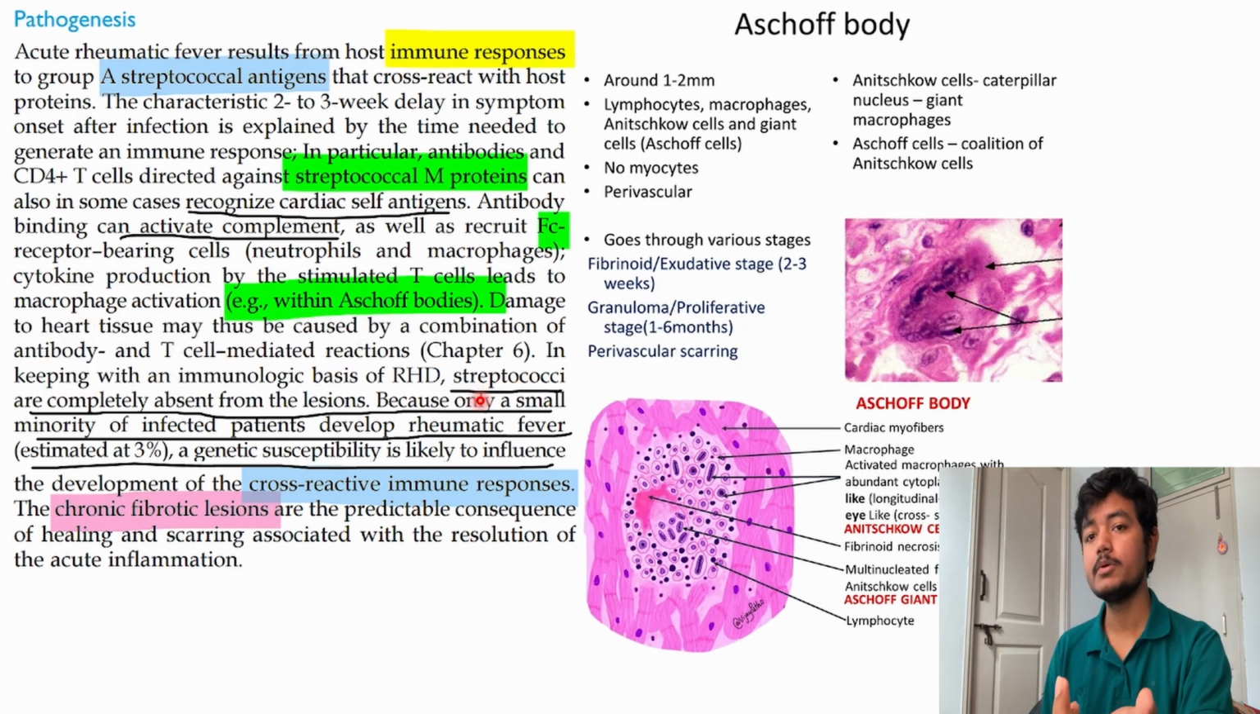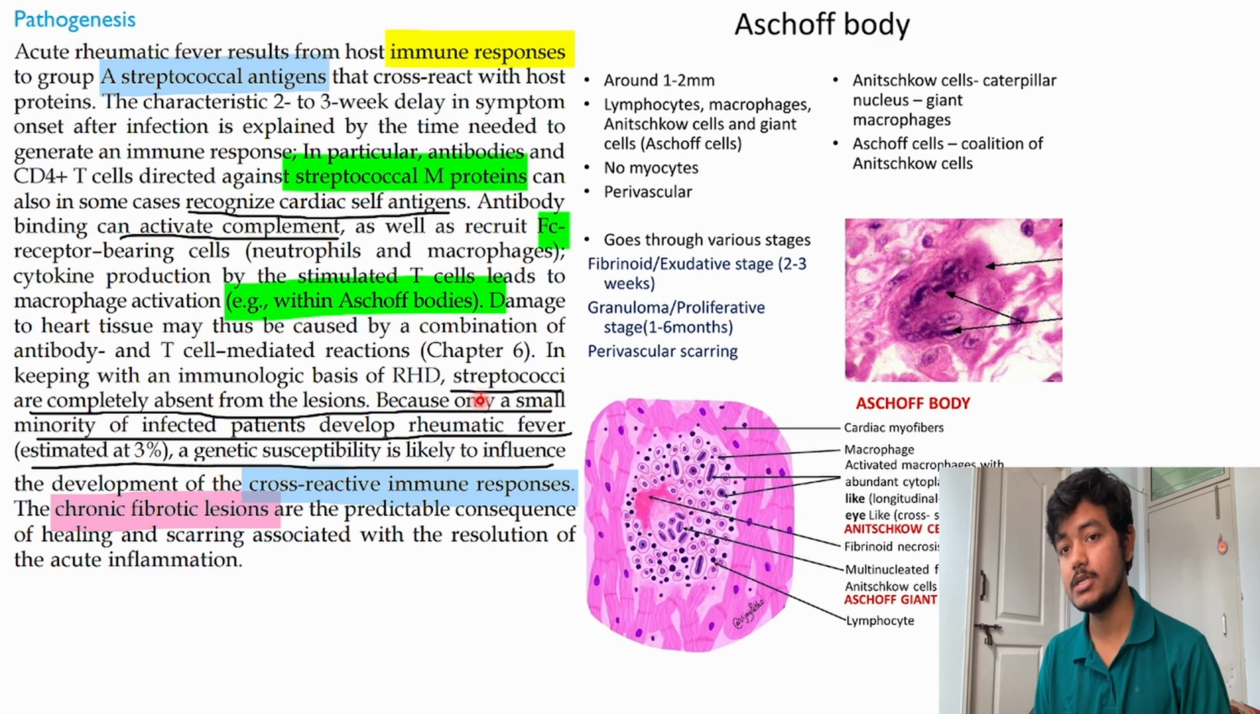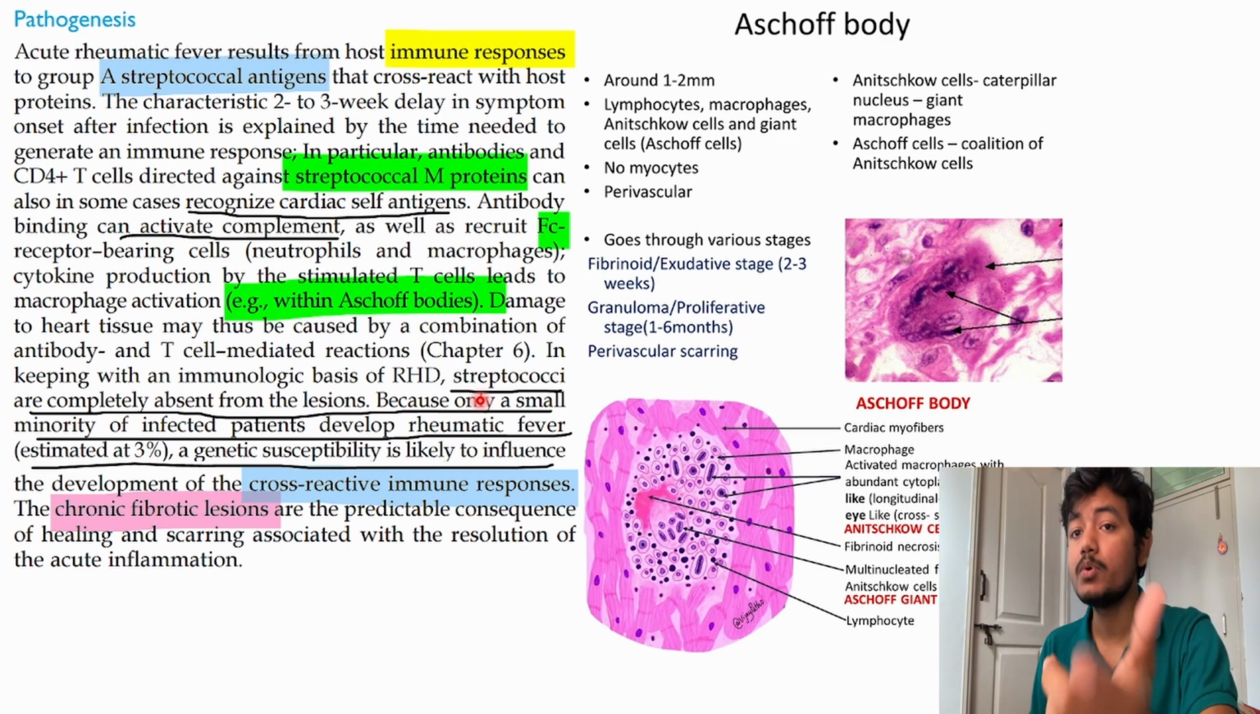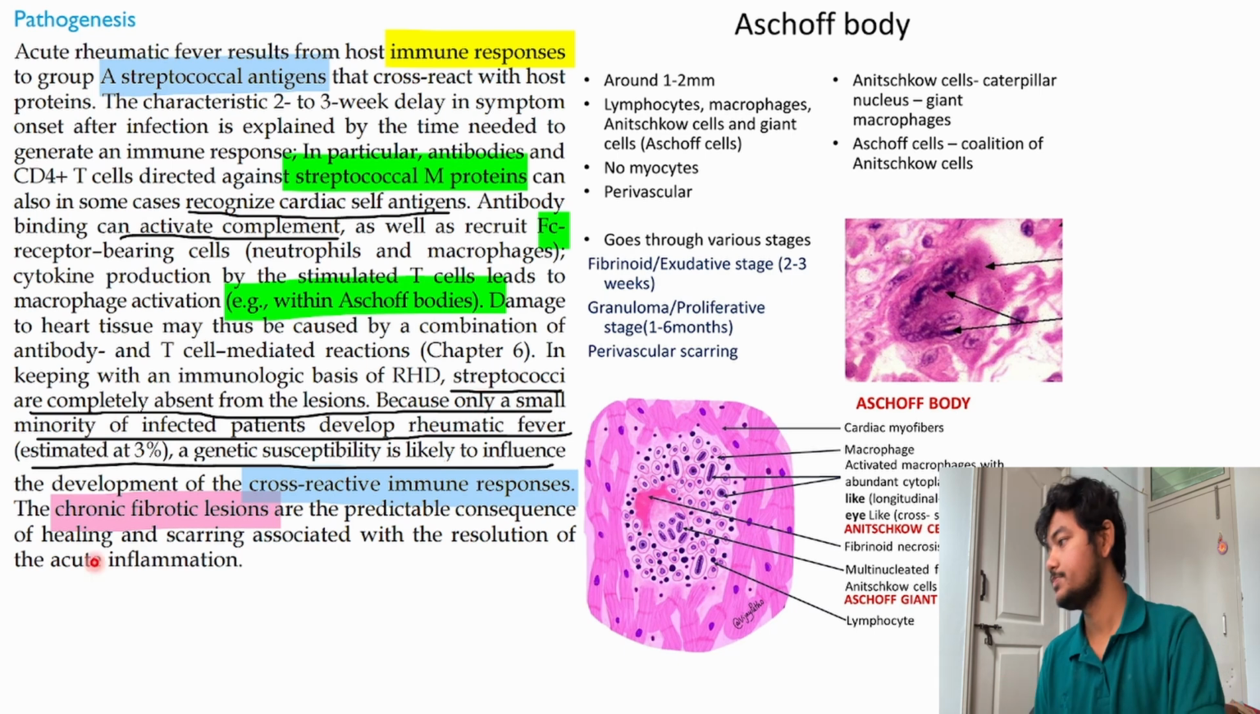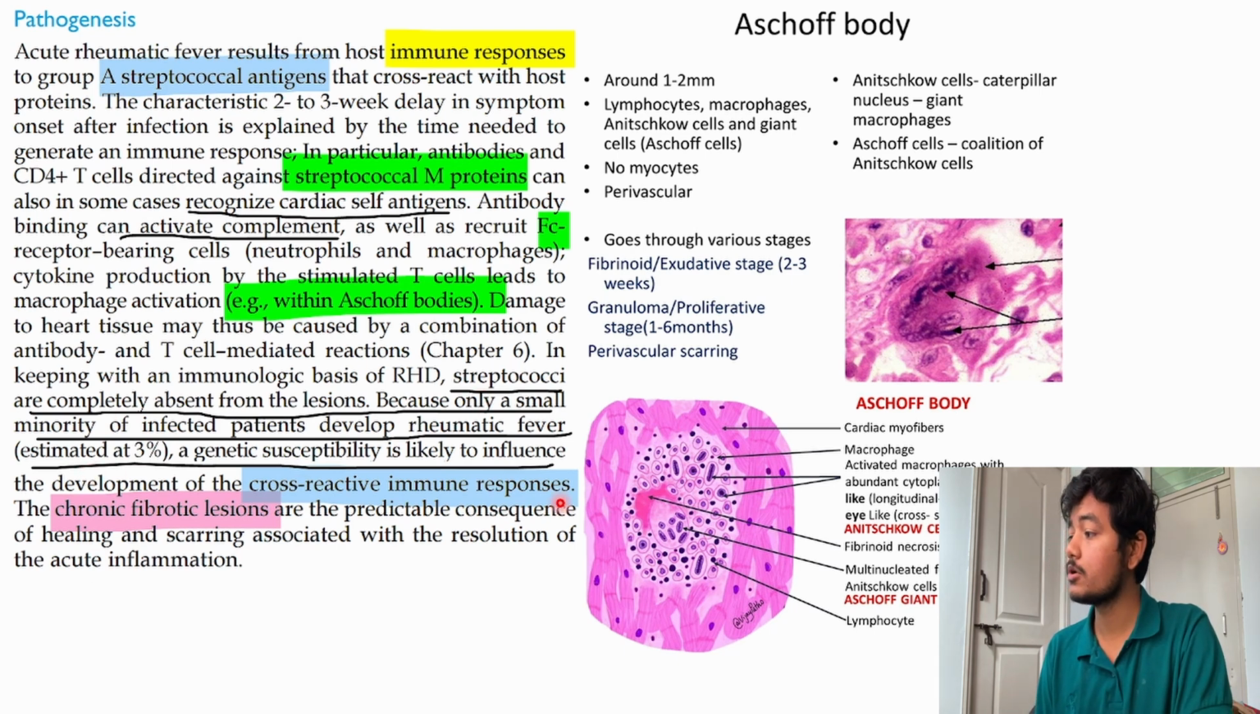What is molecular mimicry? The tissue of our body is mimicking the M protein of that bacteria. Which bacteria? Group A streptococcus. The chronic fibrotic lesions are the predictable consequences of the healing and scarring associated with the resolution of the acute inflammation. So there will be formation of chronic fibrotic lesions and everything.